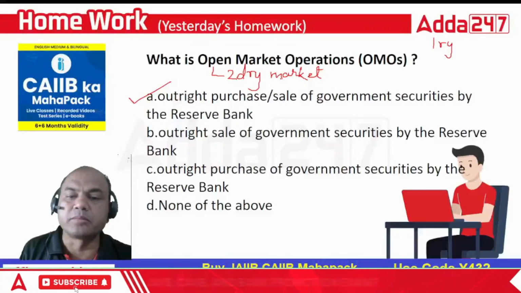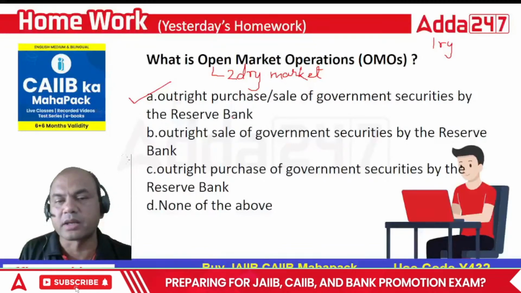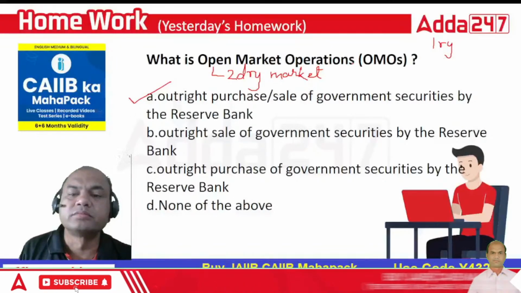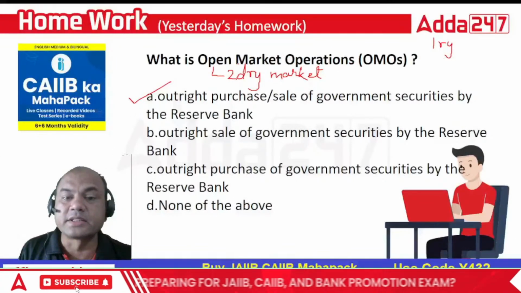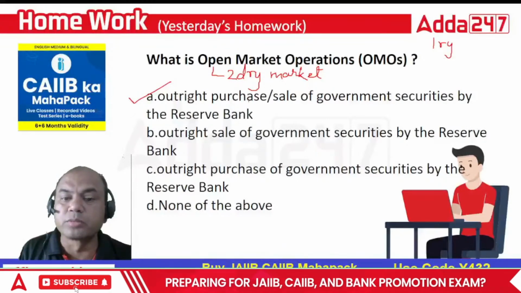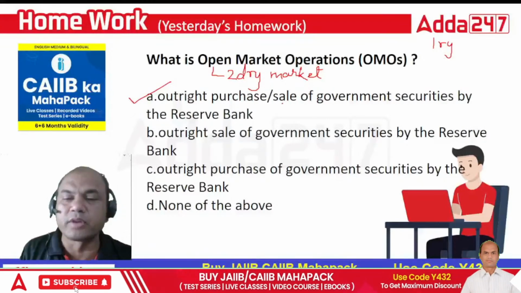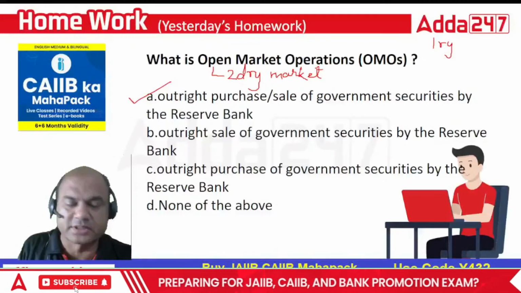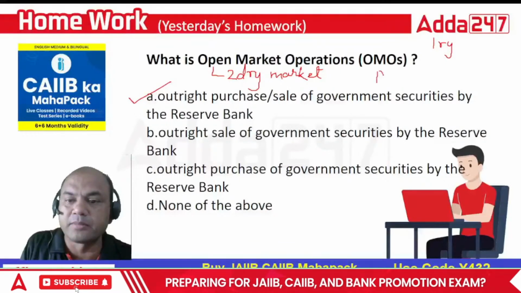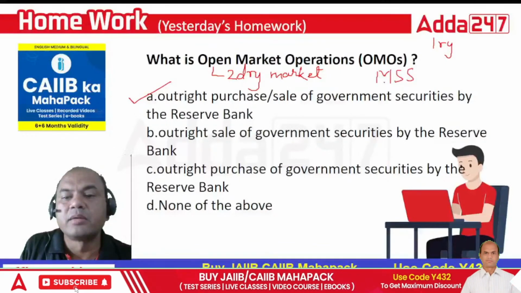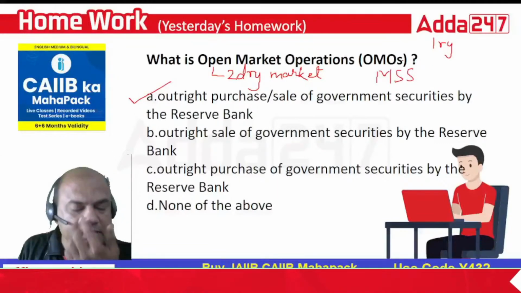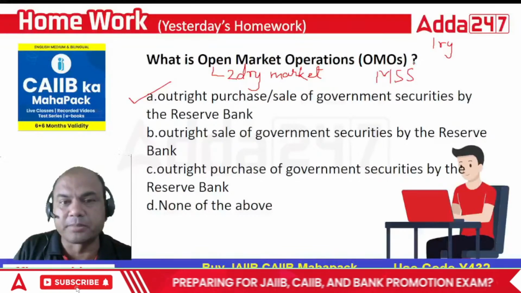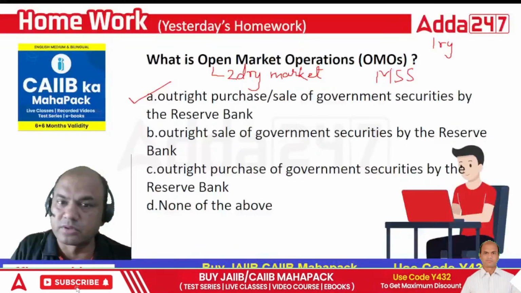RBI does both buying and selling of government securities in the market through OMO. There is one more point. If this is the secondary market and this is both buying and selling, then which is only selling or only buying? There is one operation called MSS, Market Stabilization Scheme. In that scheme, RBI only sells the government securities. That is for market stabilization, and that is only in specific conditions, not every time.